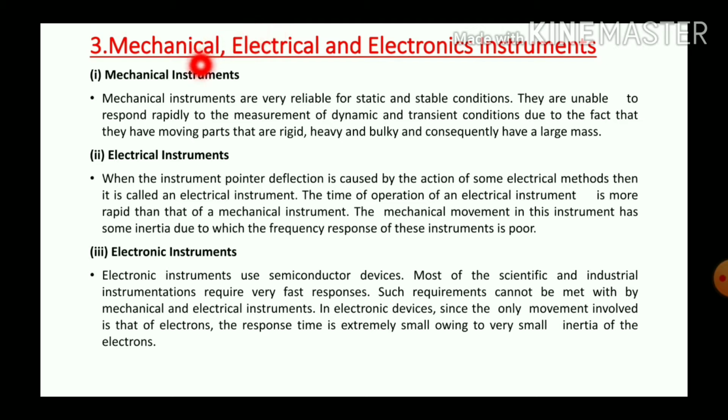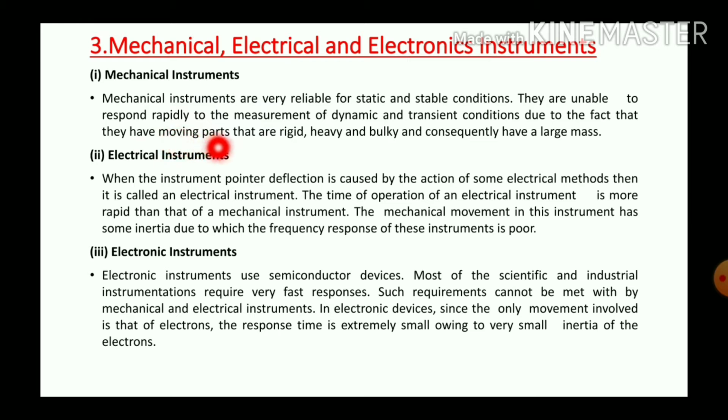Third category is mechanical, electrical and electronic instruments. Mechanical instruments. As the name implies, the instrument consists of a number of mechanical parts for its working.